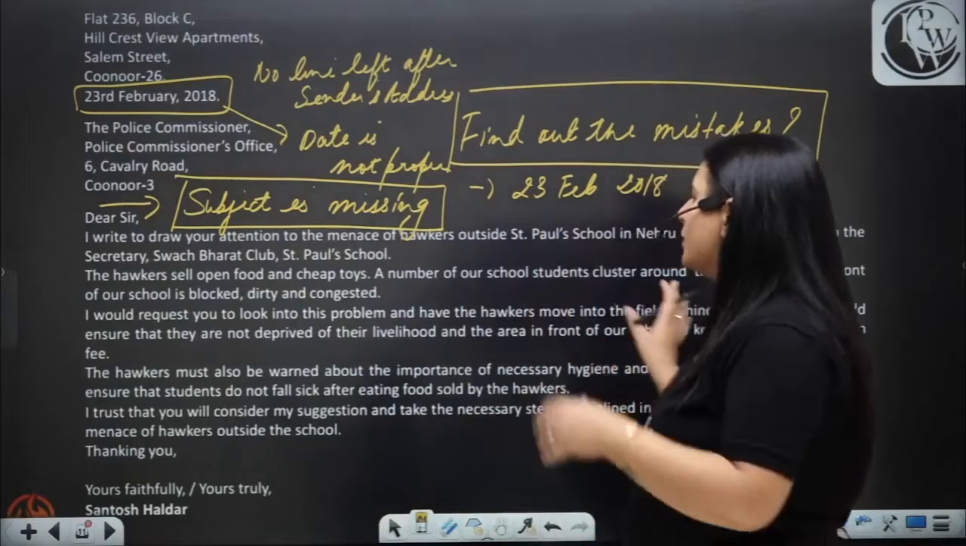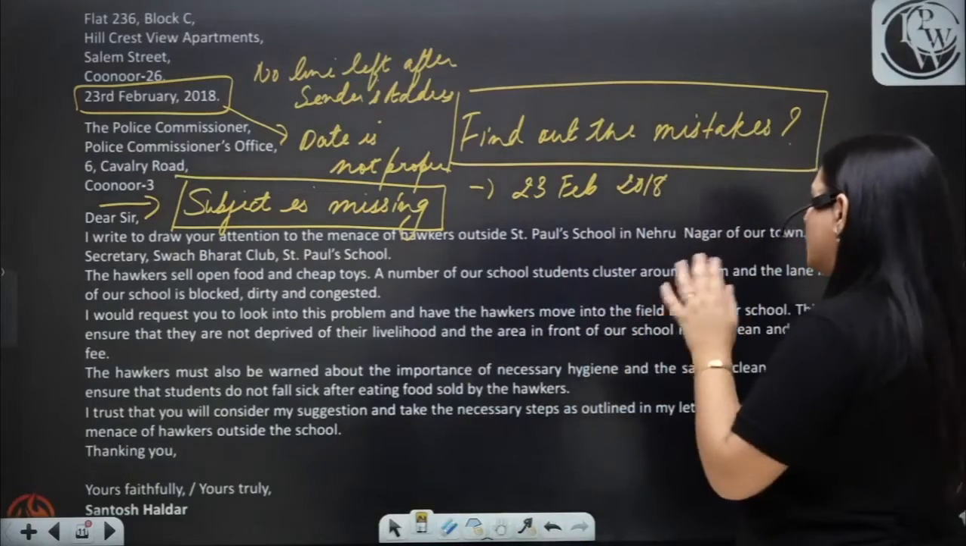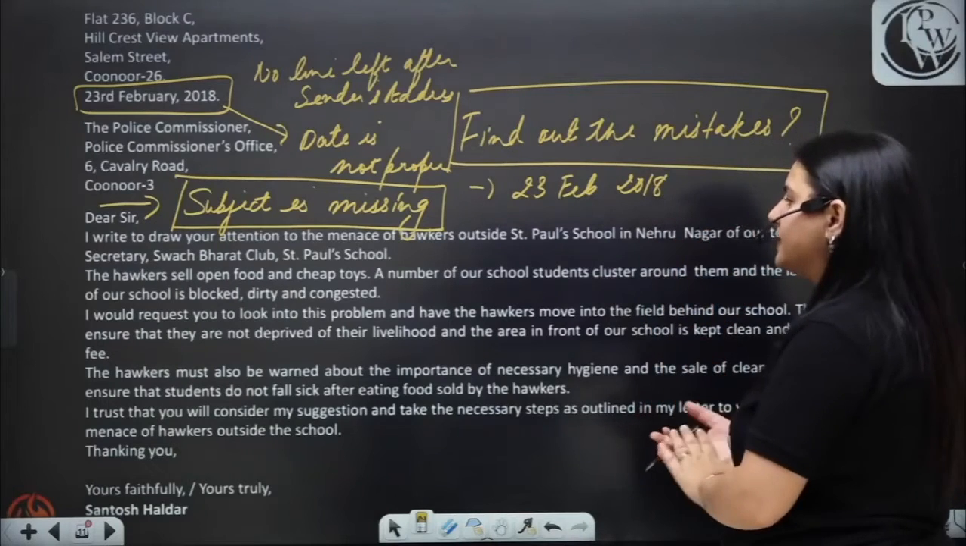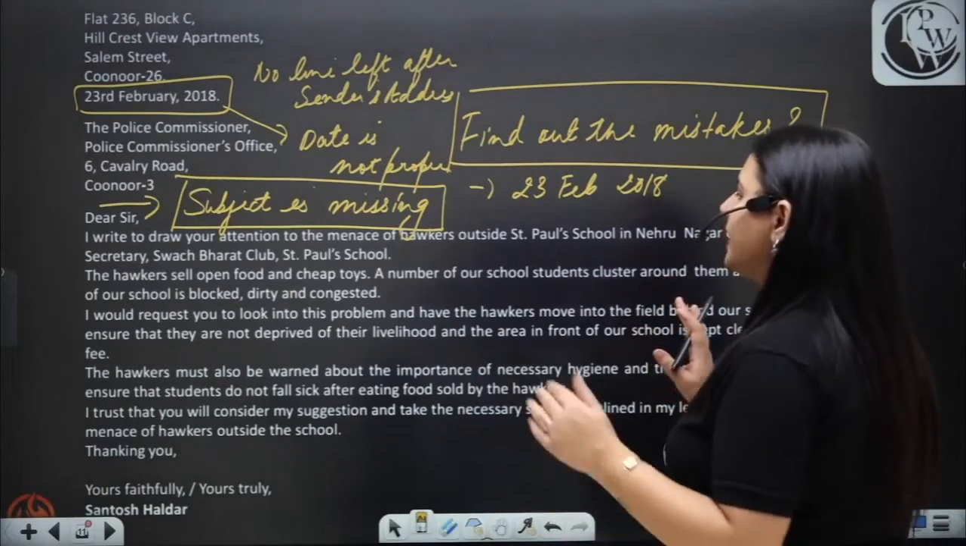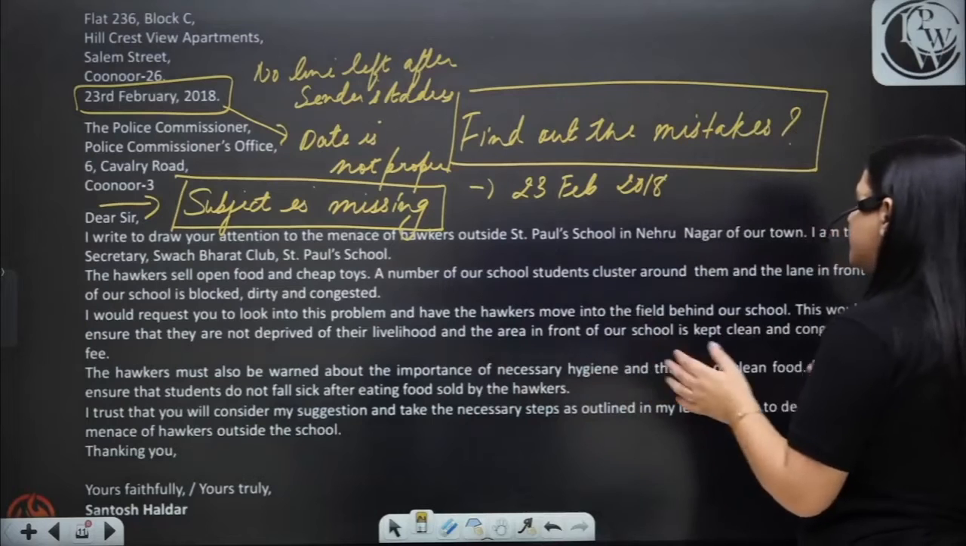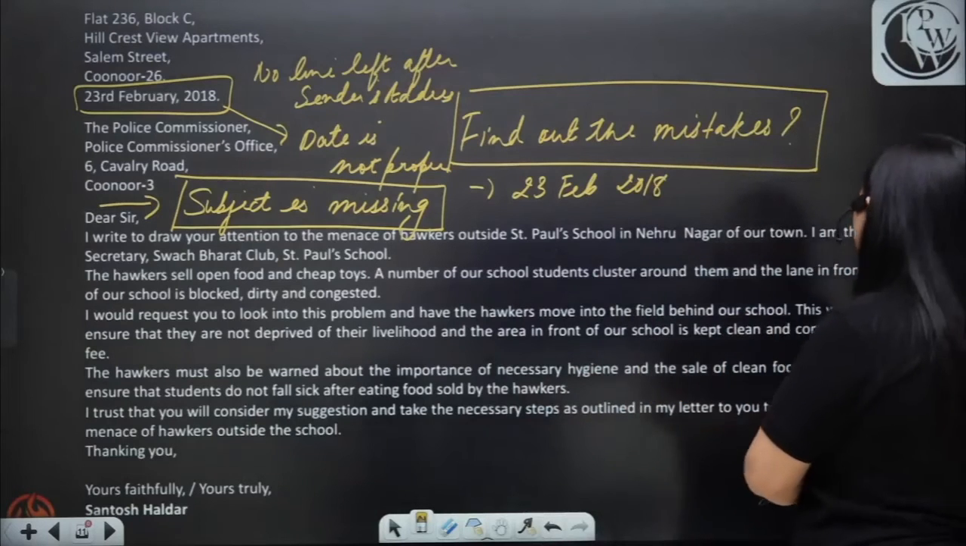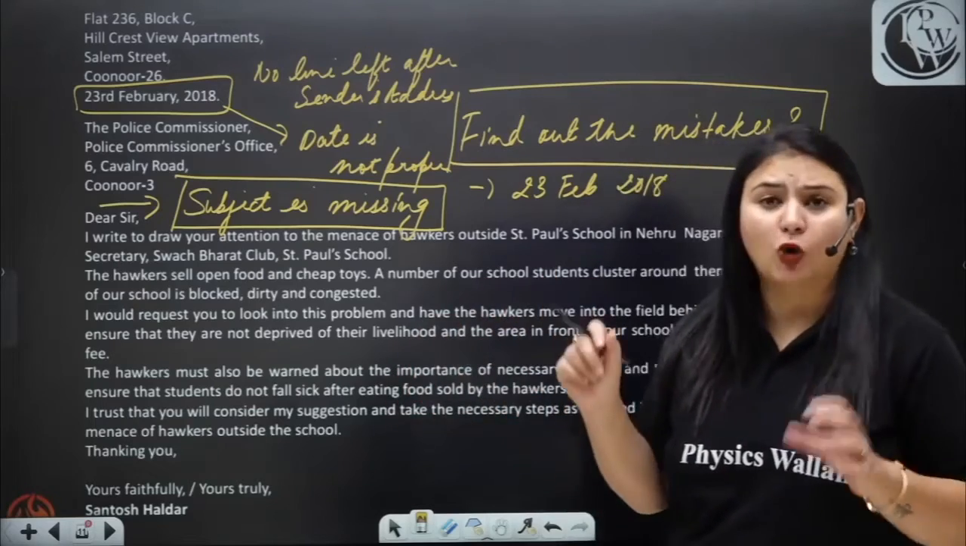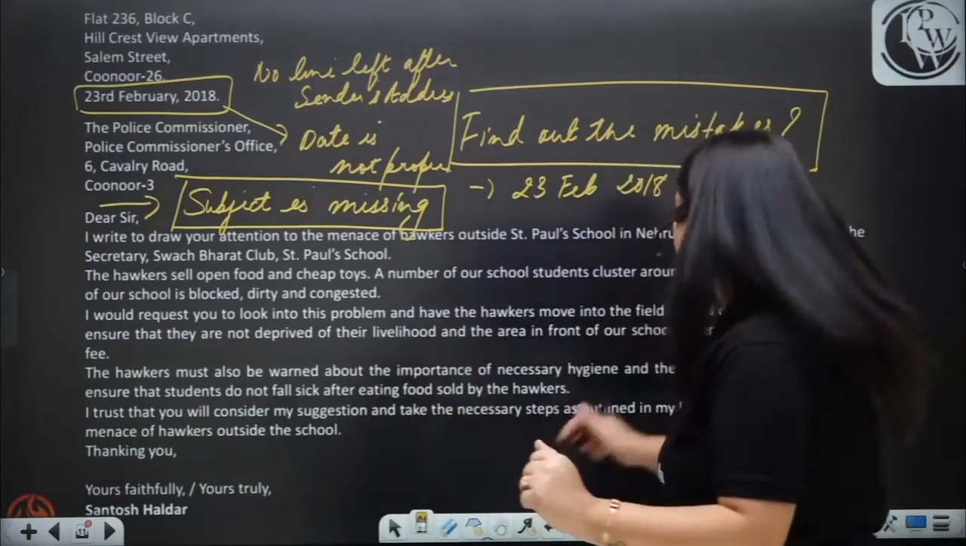I write to draw your attention to the menace of hawkers outside St. Paul's School in Nehru Nagar of our town. I am the secretary, Swachh Bharat Club, St. Paul's School. The hawkers sell open food and cheap toys. A number of our school students cluster around them, and the lane in front of our school is blocked, dirty and congested. Now, if you read the body is decent.